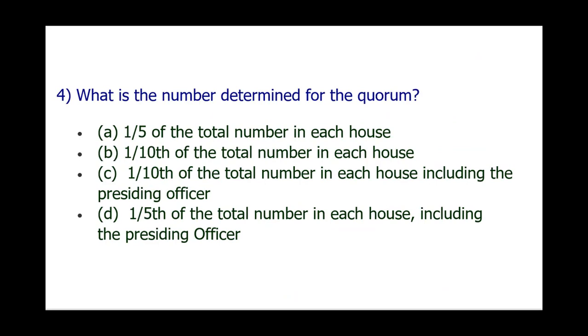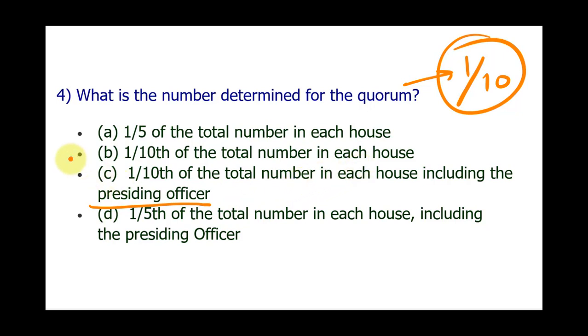Next, question number 4. What is the number determined for quorum? It's very easy to remember that quorum is 1/10 member, but 1/10 of what? That is very important. Otherwise, you will be confused in the exam between different options. Now, 1/10 of total number in each house, including the presiding officer. Now, the option B here may confuse you because it is saying the total number in each house but excluding the presiding officer. But while we consider quorum, since presiding officer is the head of the house, he or she must be included. Therefore, option C is correct in this case.